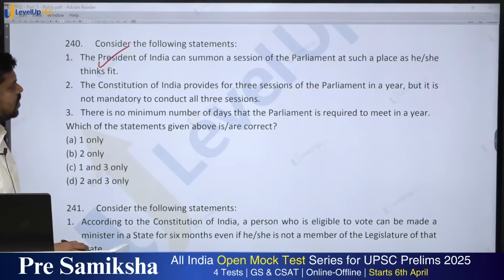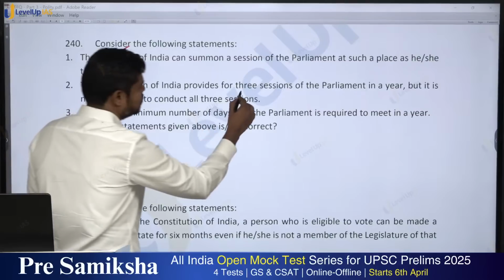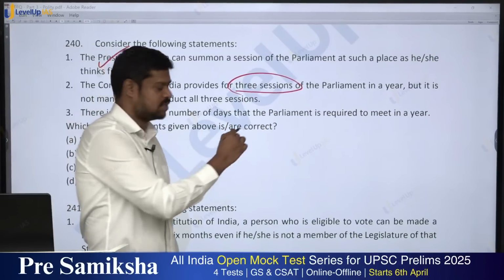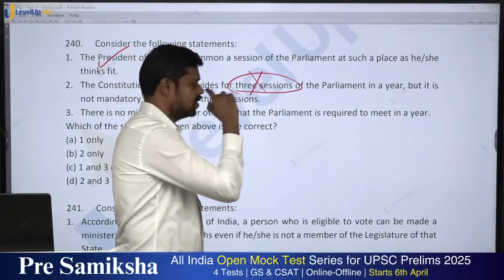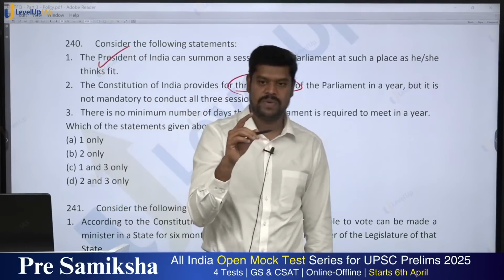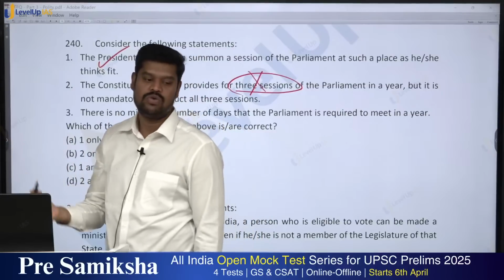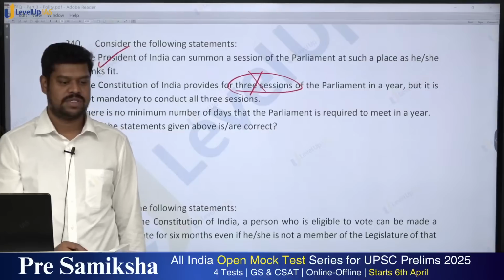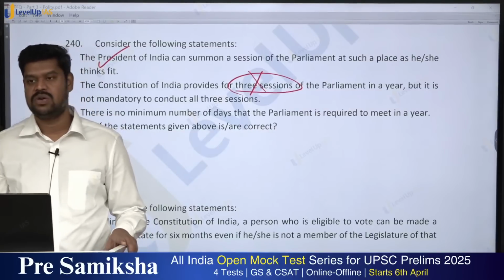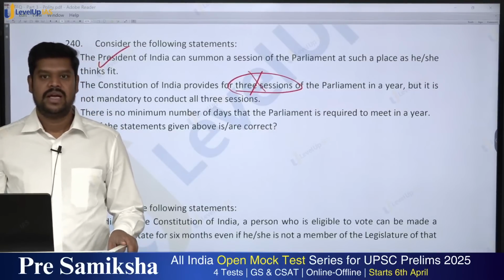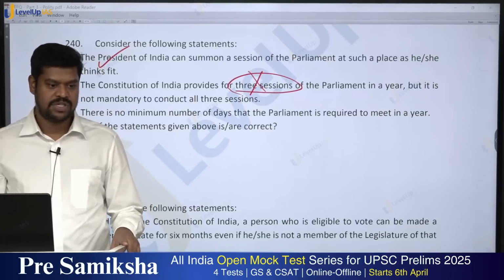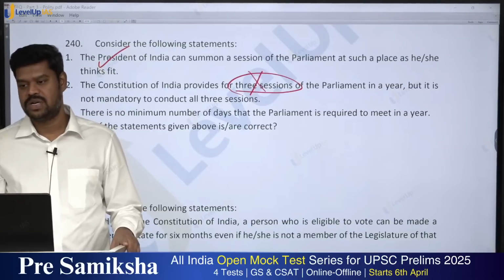The Constitution of India provides for 3 sessions of the Parliament. Is it true? The Constitution does not provide for any fixed number of sessions. The only thing that is mentioned in the Constitution is that there shall not be a lapse of more than 6 months between 2 consecutive sessions, or there should not be recess of more than 6 months. That is the only thing that is mentioned in the Constitution. Is the number of days that they have to meet mentioned in the Constitution? That is also not mentioned, nothing is there.